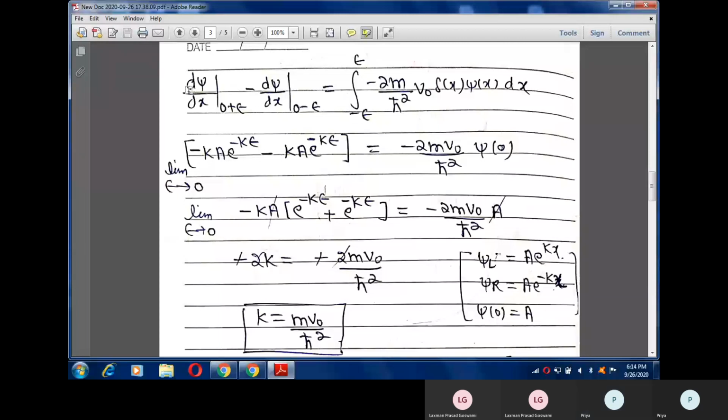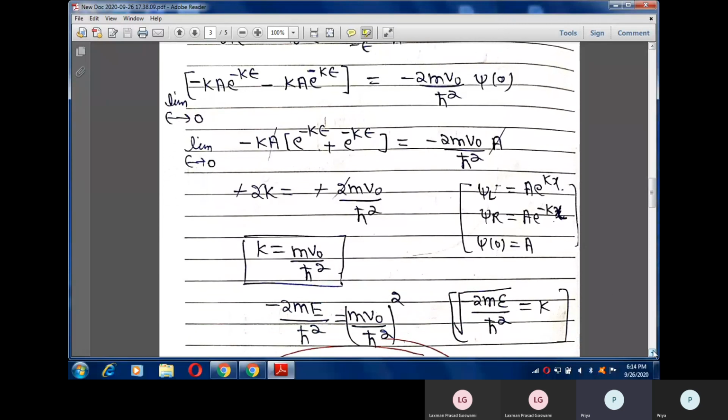In the same way, this one is at the limit 0 minus epsilon, so we have to find the derivative of our wave function psi l and put it here, with epsilon tending to 0. By applying this condition, we get the result that k equals 2m v naught by h cut square.